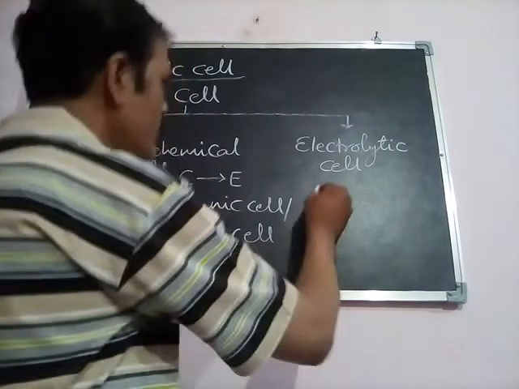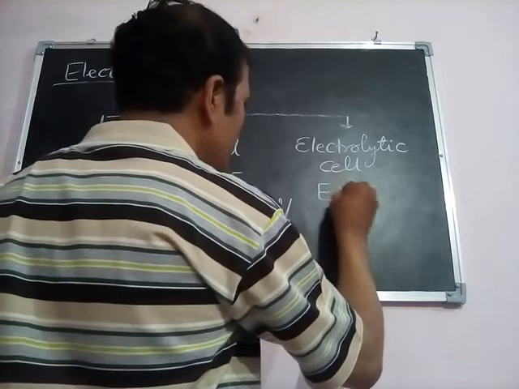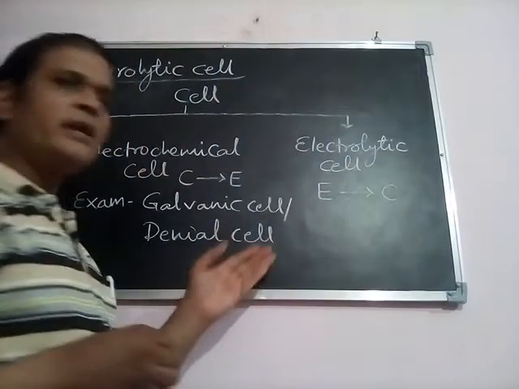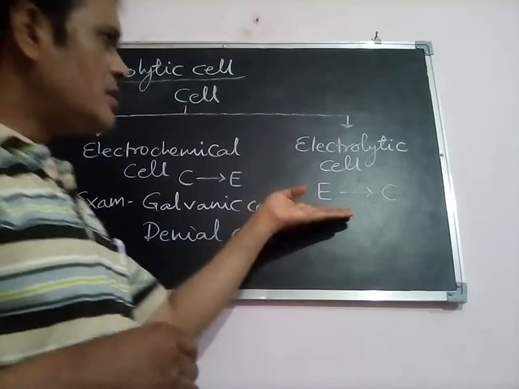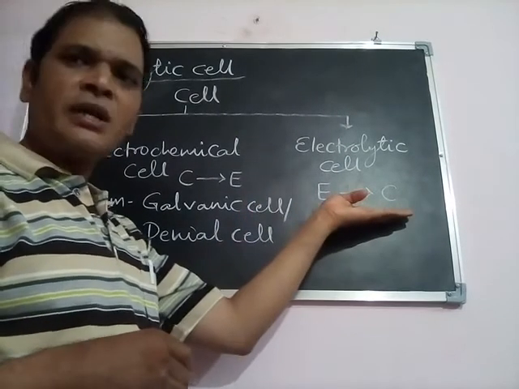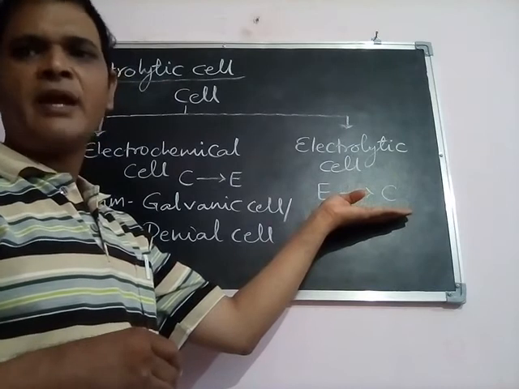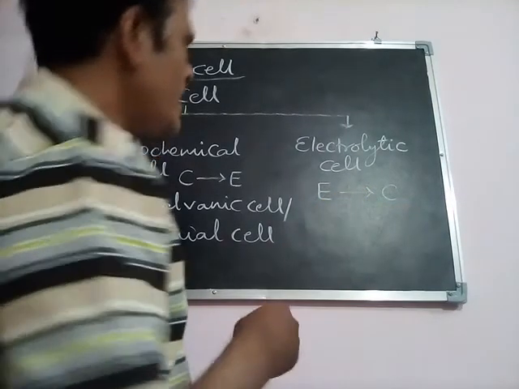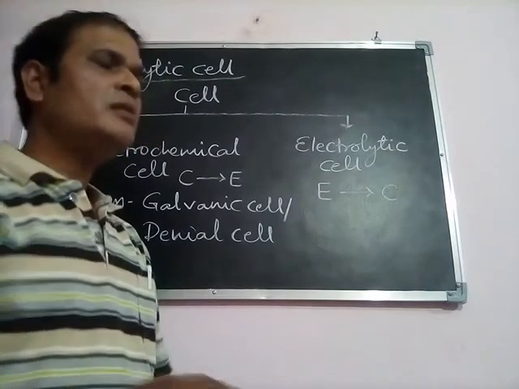So when we pass the electric current, the chemical reaction will take place. One can easily say that the cell in which the electrical energy will change into the chemical energy is known as an electrolytic cell.